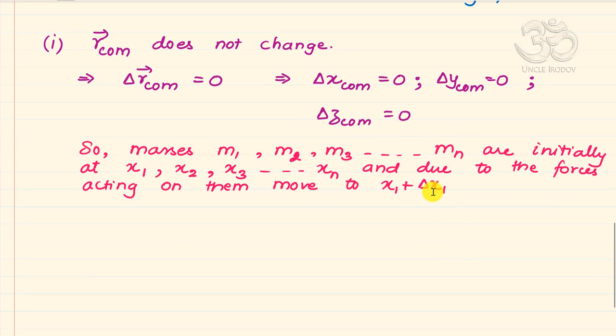If delta x1 is greater than 0, then the x coordinate of m1 increases. If delta x1 is less than 0, then the x coordinate of m1 decreases.